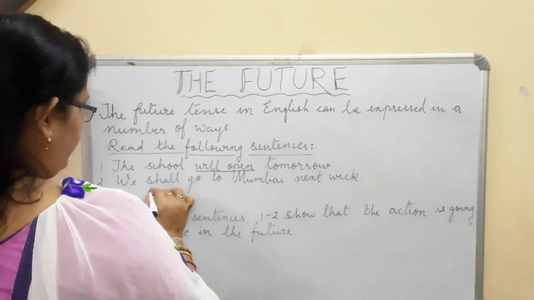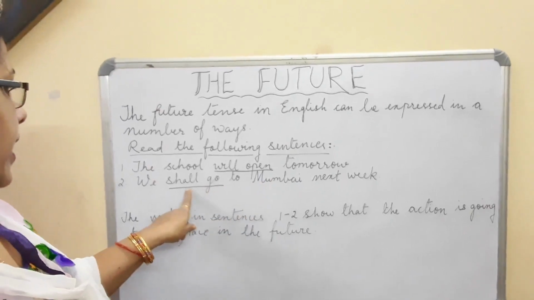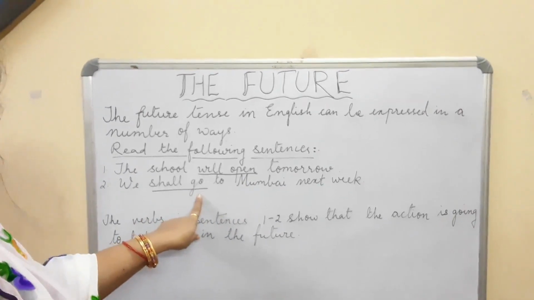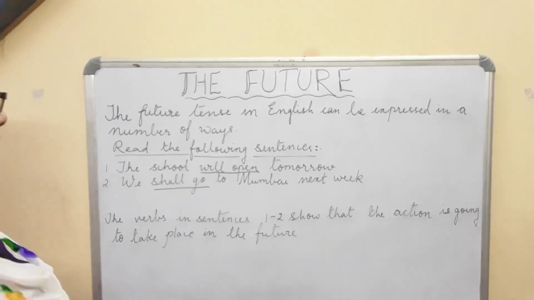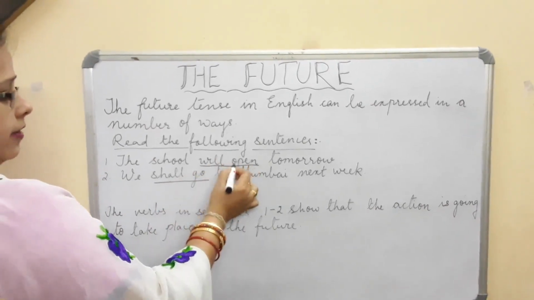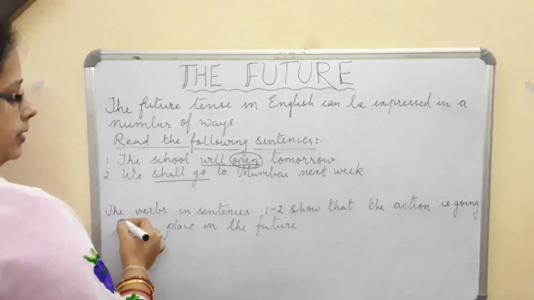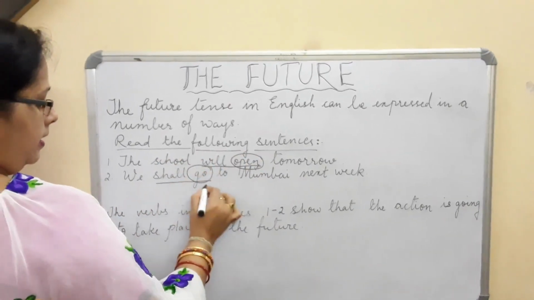Now see, I have underlined two things here. That is will open and shall go. Now what do you understand from these two things? That means when I am adding will or shall with the verbs. Now which is the verb here? This is open, and here verb is go.